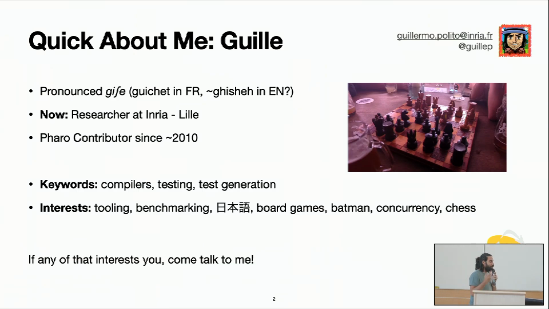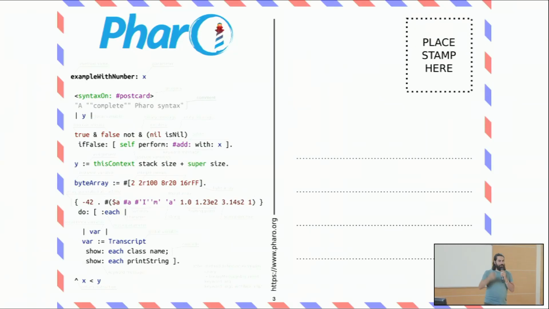Okay, so what's the talk about? I will start with this. Everybody knows the syntax of Smalltalk of Pharo, it fits in a postcard. And we can see the main features of the language, things that we love here. What can we see here?